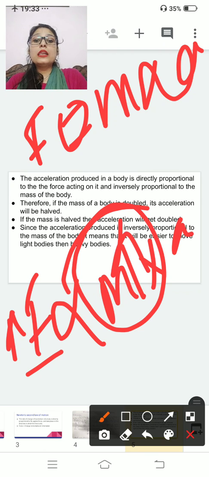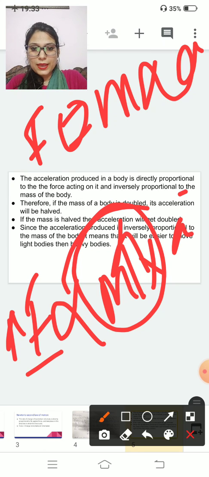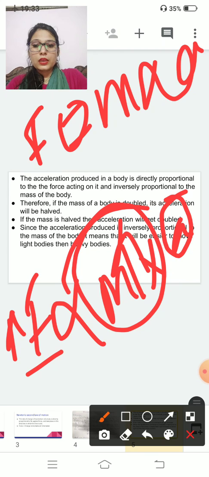And if you have a less mass, you have to apply a low force. Clear? And with the same mass, if your force increases, acceleration also increases.